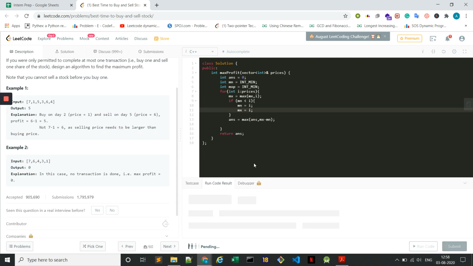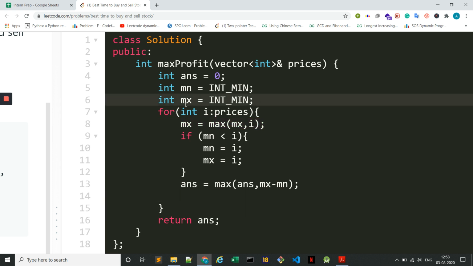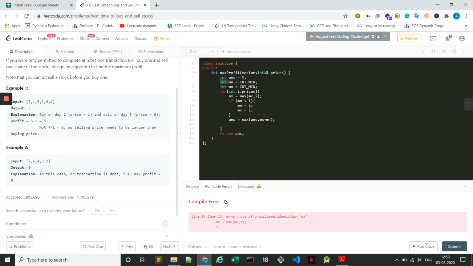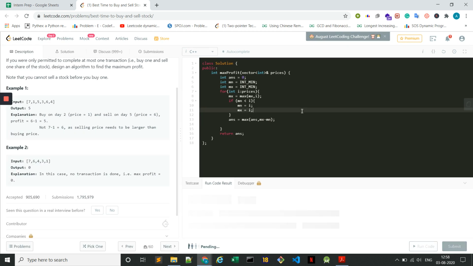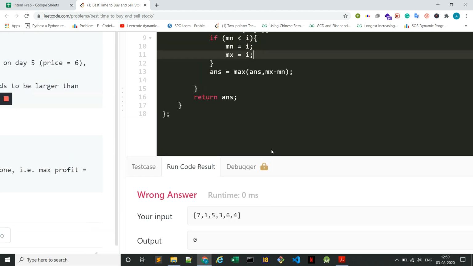Now I think this should work. So what is MS? MS is not defined, right? Even MN is not defined. Okay. So my answer is always 0. Why?